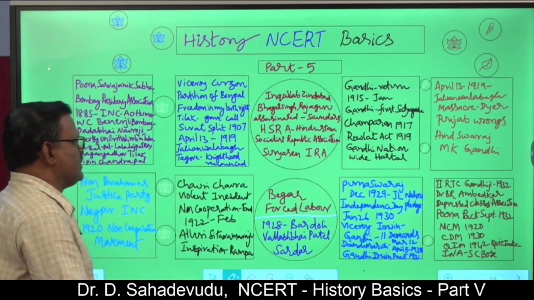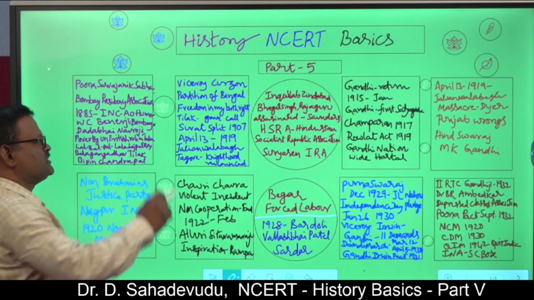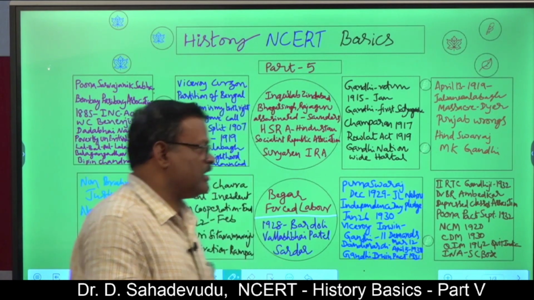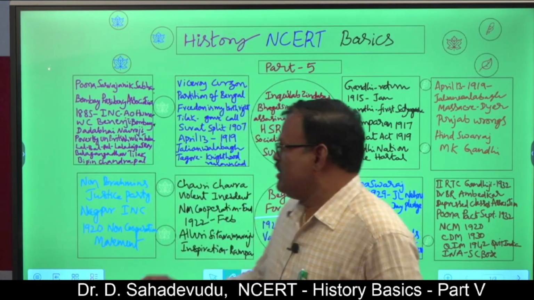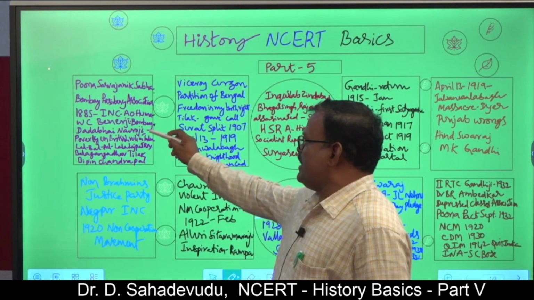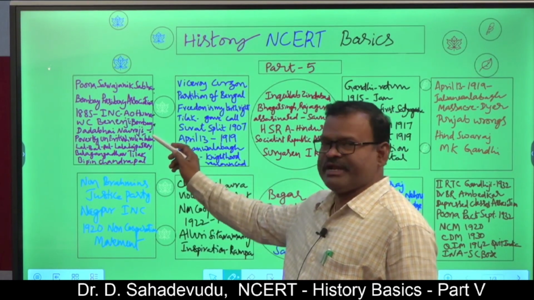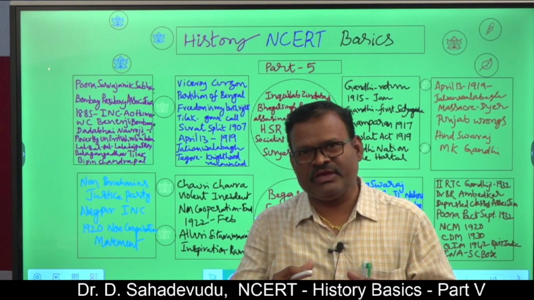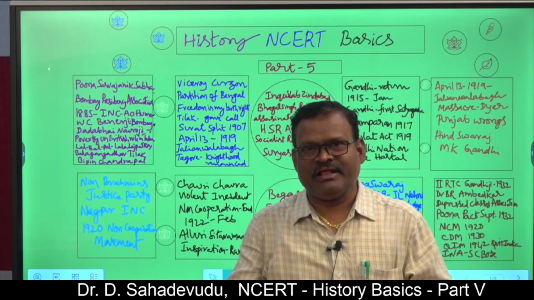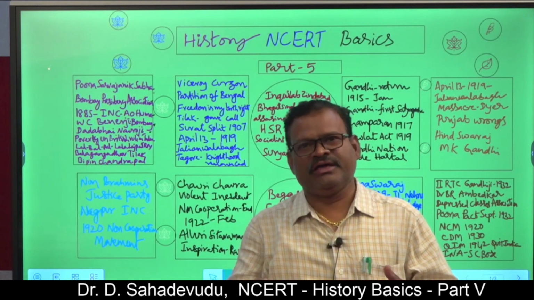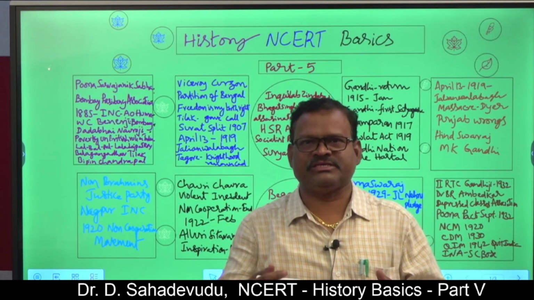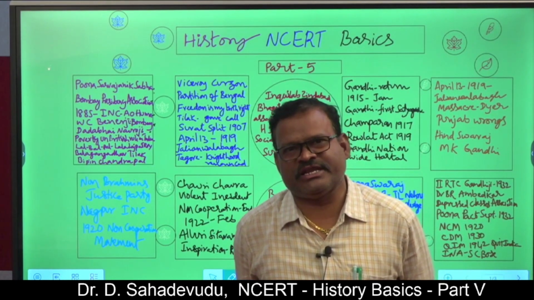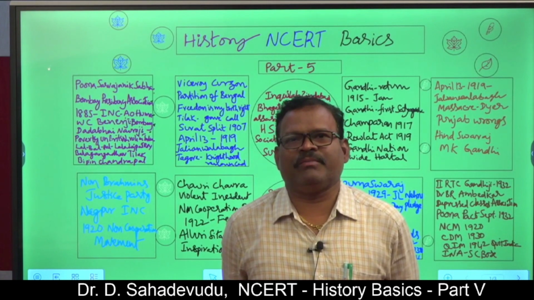The earliest moderate leader and first president of the Indian National Congress was W.C. Banerjee, Umesh Chandra Banerjee, a leading lawyer in Calcutta. Another grand old man of India was Dadabhai Nauroji. He wrote Poverty and British Rule in India. British rule was meant to be equality before law, but they exploited India in the form of salaries, properties and raw material. They sucked and exported all these resources from India to their motherland.